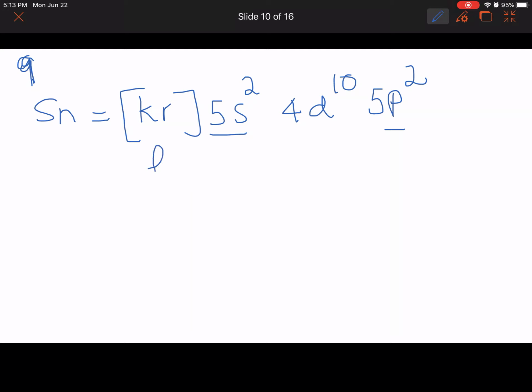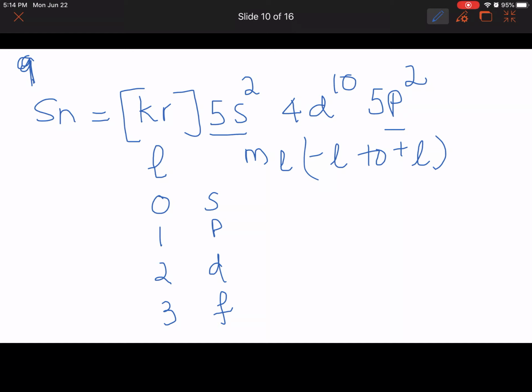Remember, because of the L value, always remember 0, 1, 2, 3. L equals 0 is s, L equals 1 is p. I'm doing it over and over again for each question for you to get it. So L could be 0, 1, 2, 3, with the corresponding shapes s, p, d, f, and then the ML values are going to be minus L to plus L with the 0 in between. For L equals 0, the ML value is just 0. If L equals 1, ML is minus 1, 0, plus 1, meaning there are 3 p subshells possible.